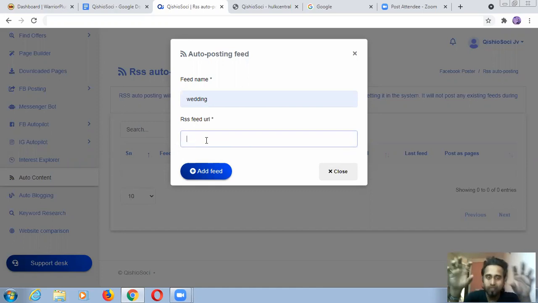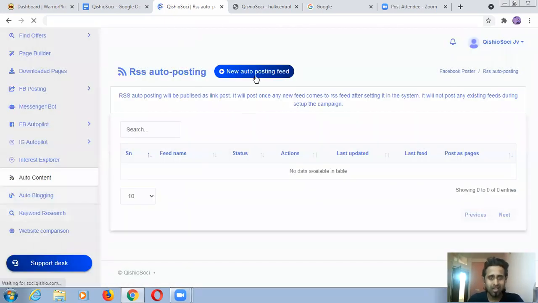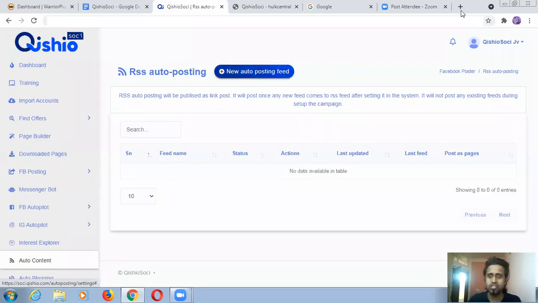For auto posting, feeds and auto blogging and all like that, people are taking $50 just for creating tools like that, and you are getting all these things inside this dashboard itself. So you can go for Google Alerts and you will start getting some feeds. If you want to see, I can show you, but it will take too much time.